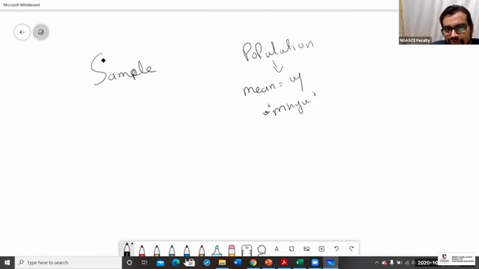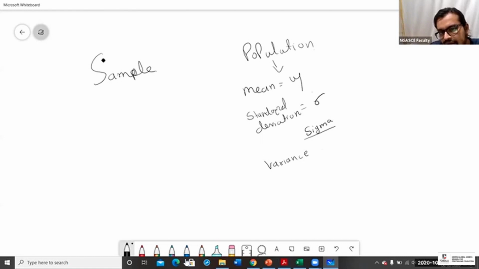Okay, Priyanka? And the standard deviation can be denoted by sigma, and the variance by sigma square.